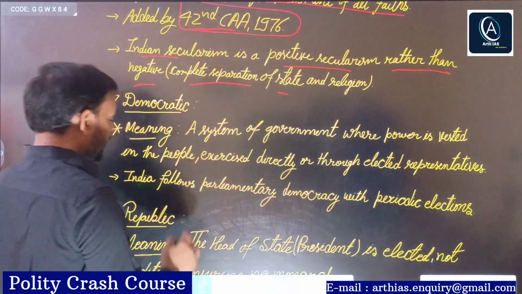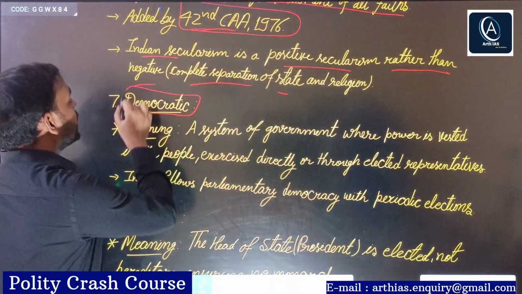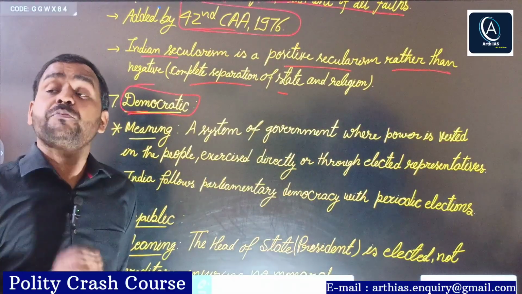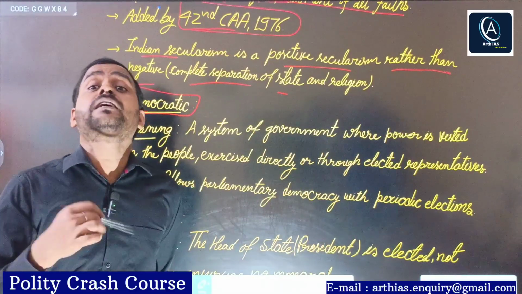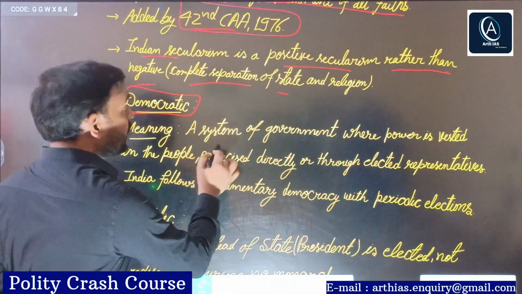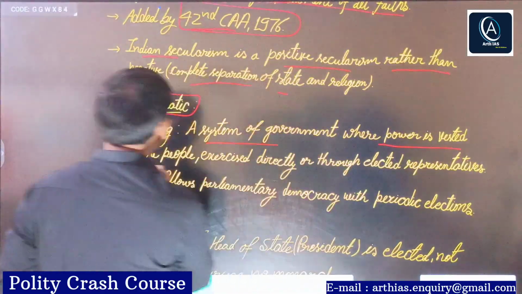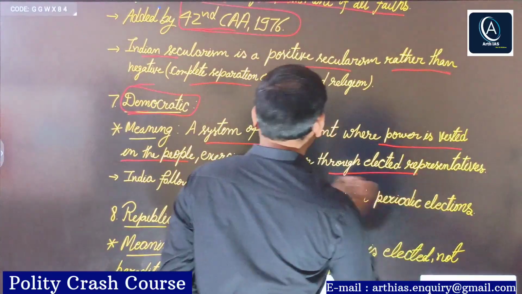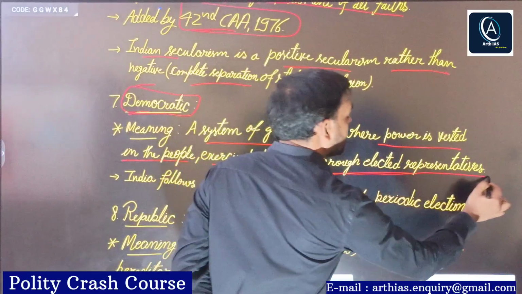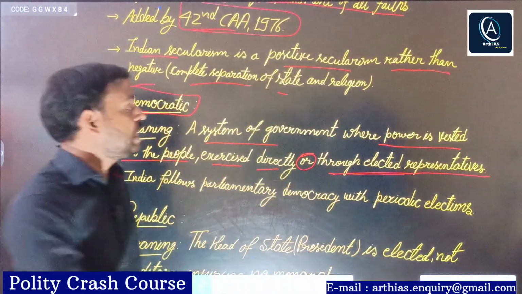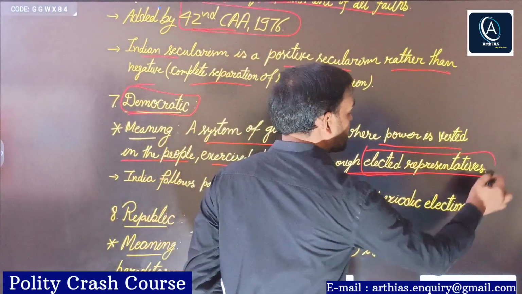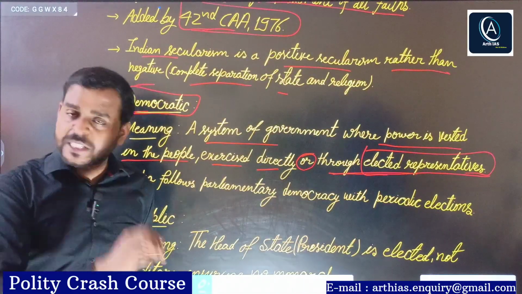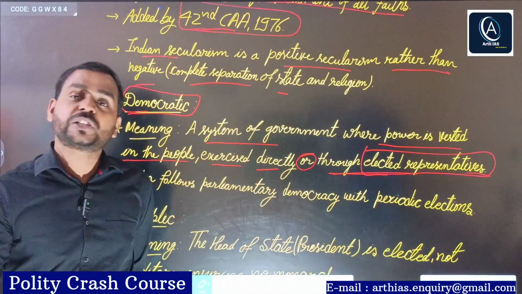Next term, democratic. India, as I told you, is a democratic country. But which kind of democratic country? We have indirect democracy, not direct democracy. Simply a system of government where power is vested in the people, exercised directly or through elected representatives. In India, we have this system. This is called indirect democracy. We elect our representatives, and these representatives make laws, plans, and policies for us.